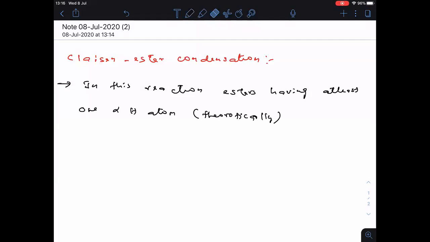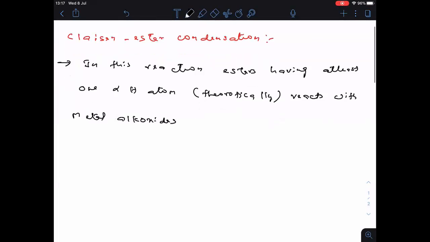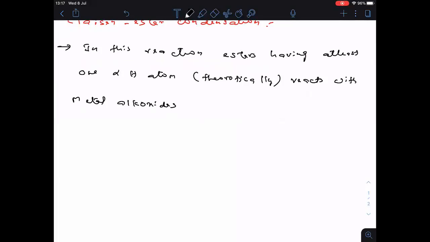I will explain that in the mechanism part. Don't worry.